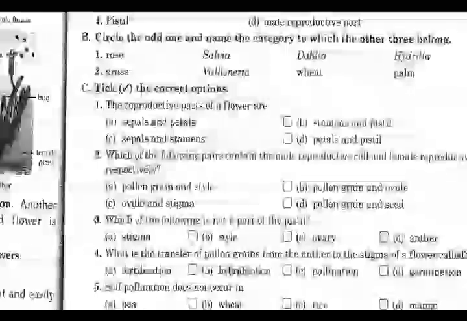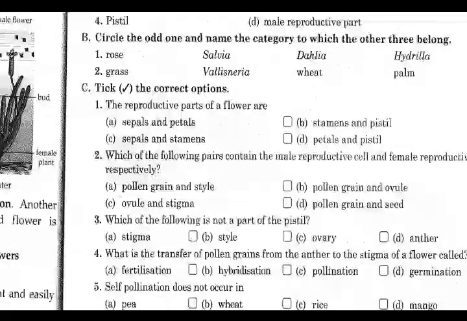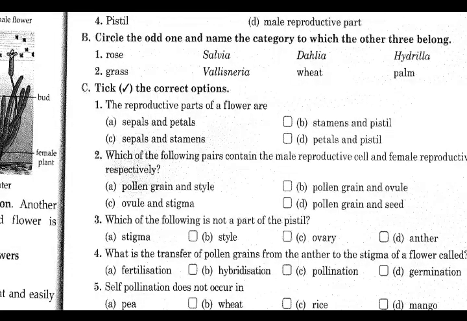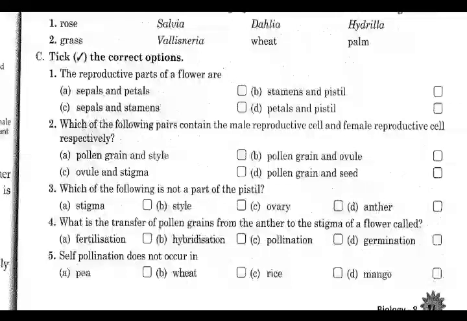The reproductive parts of the flower are stamens and pistil. Which of the following pair contain the male reproductive cell and female reproductive cell respectively? It is the pollen grain and ovule. Which of the following is not a part of the pistil? It is the anther. Stigma, style and ovary are part of the pistil. What is the transfer of pollen grains from the anther to the stigma of a flower called? It is called pollination.